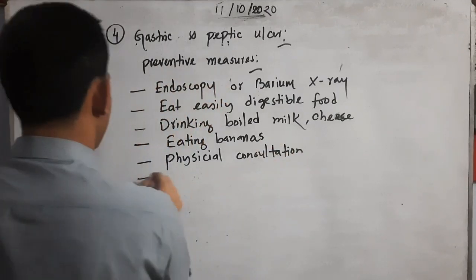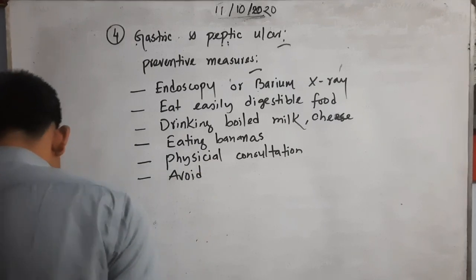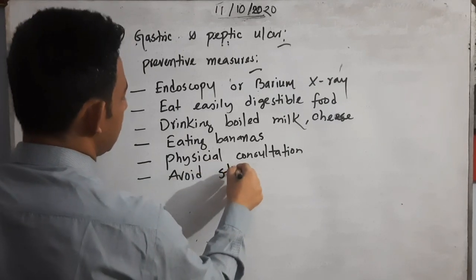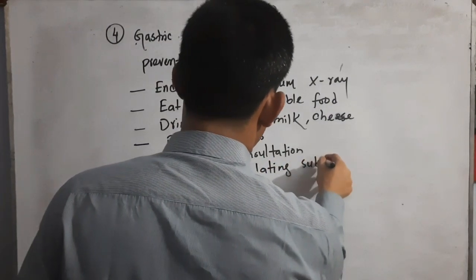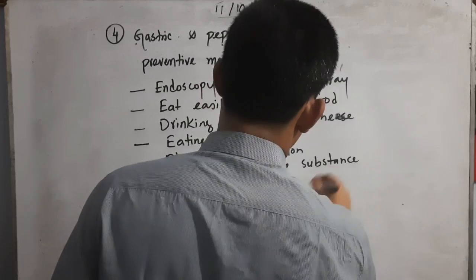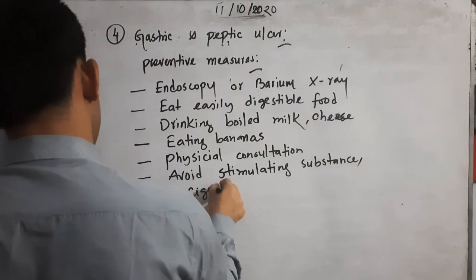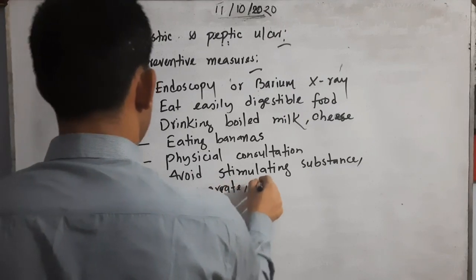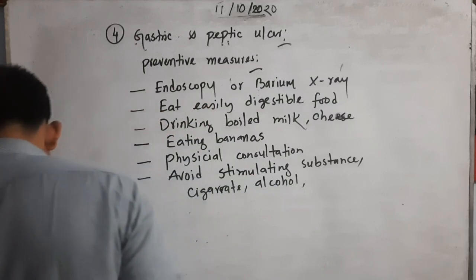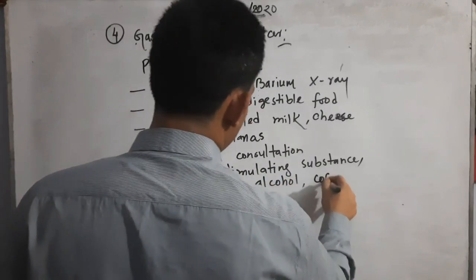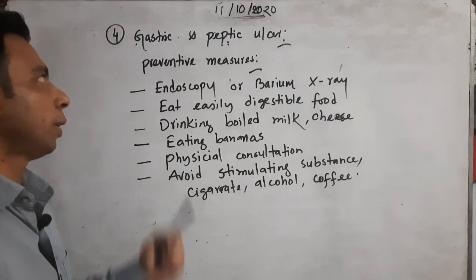Avoid stimulating substances, which you can write as stimulating materials, like cigarettes, alcohol, then coffee. Try to avoid these. So these are the preventive measures of gastric or peptic ulcer.